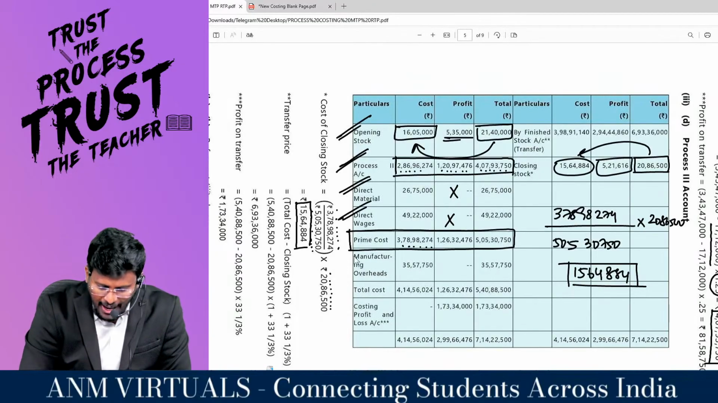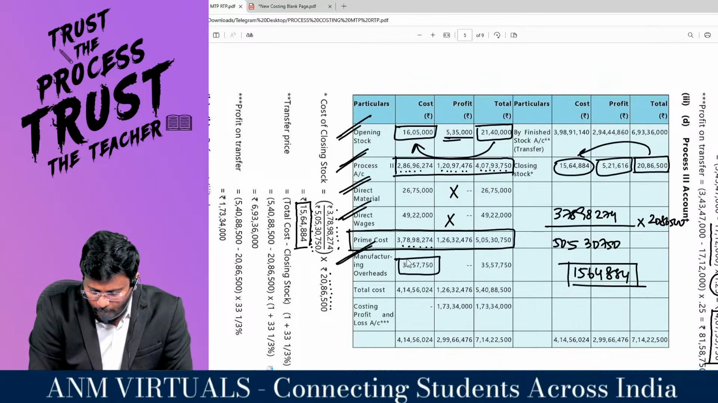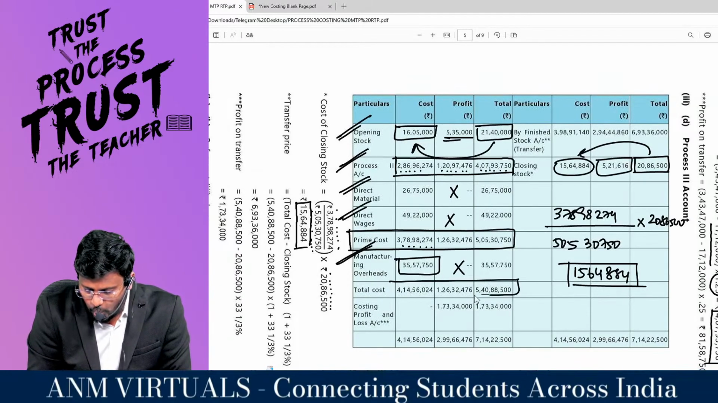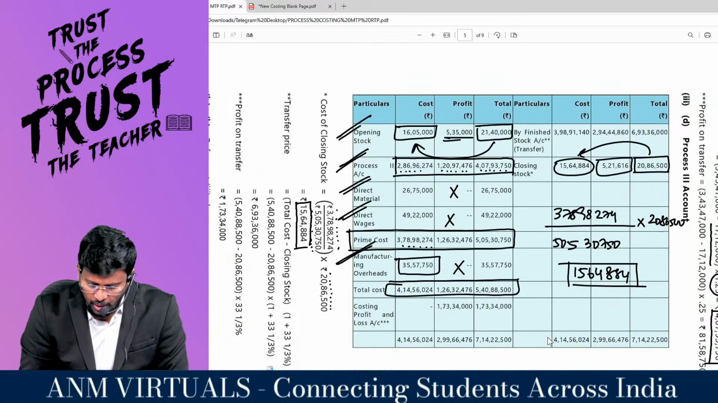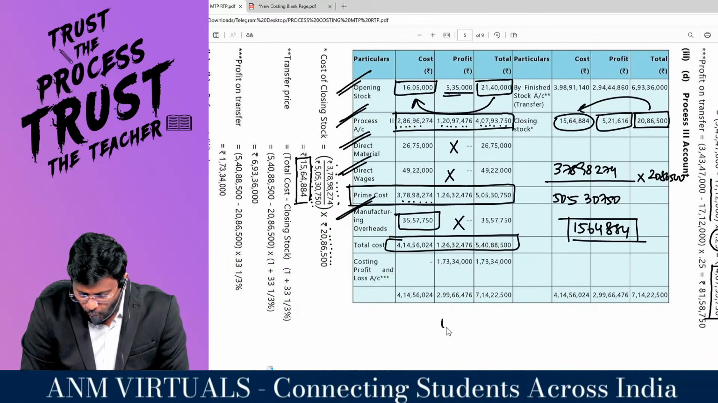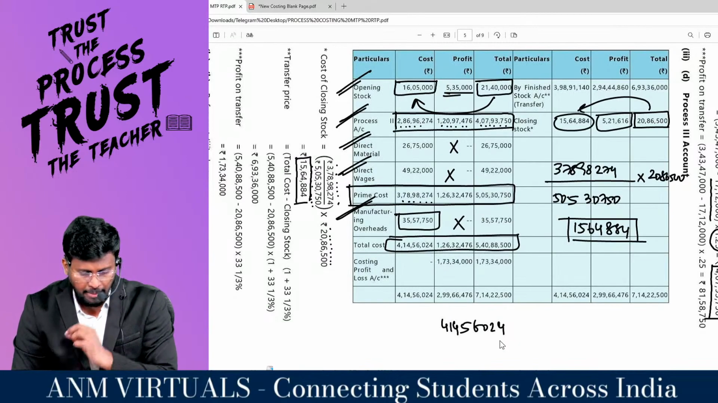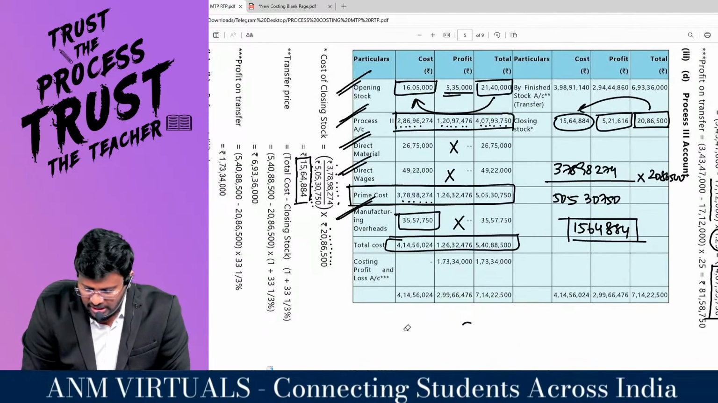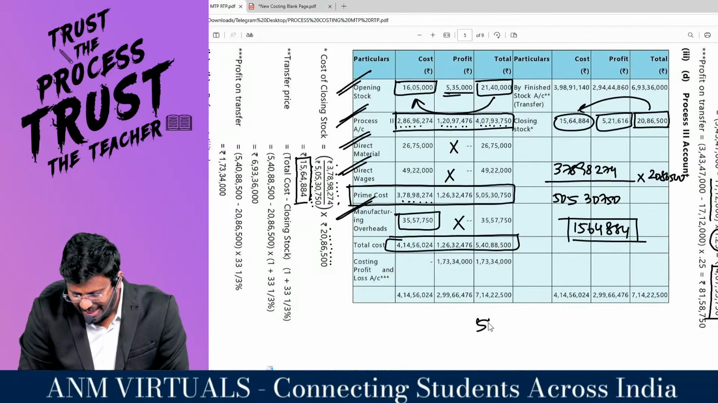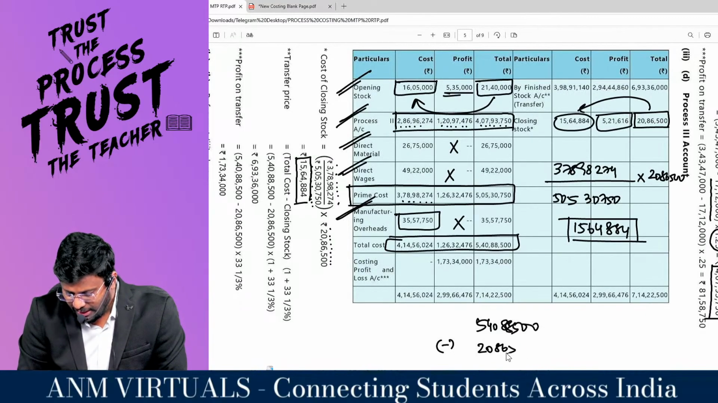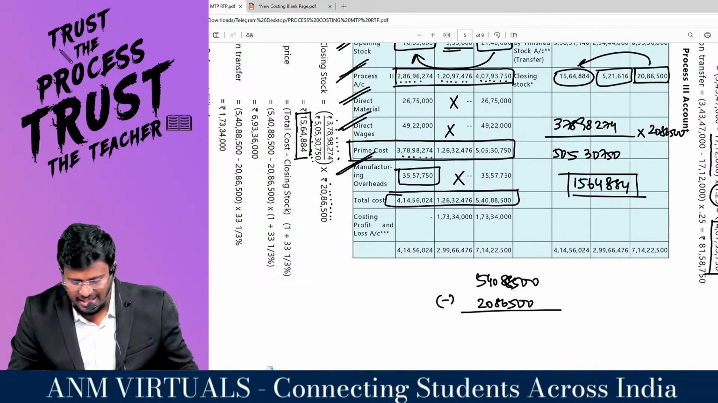Now add the manufacturing overhead incurred at process number 3, so I will get the total cost. Out of this, 4 crore 14 lakh 56,024 is the cost for the company. But for the process, the cost is 5 crore 40 lakh 88,500, because you have to see this as a separate entity. Out of that, 20 lakh 86,500 rupees of goods are still with them.